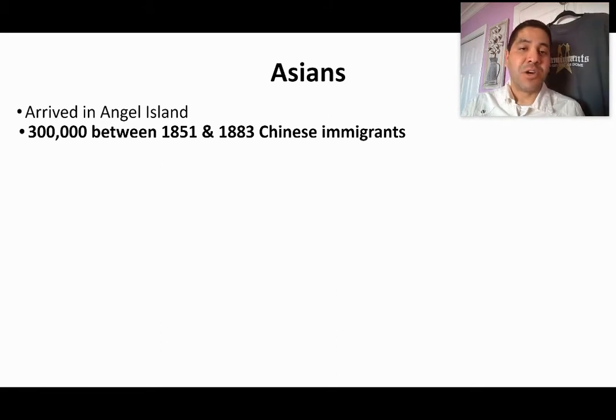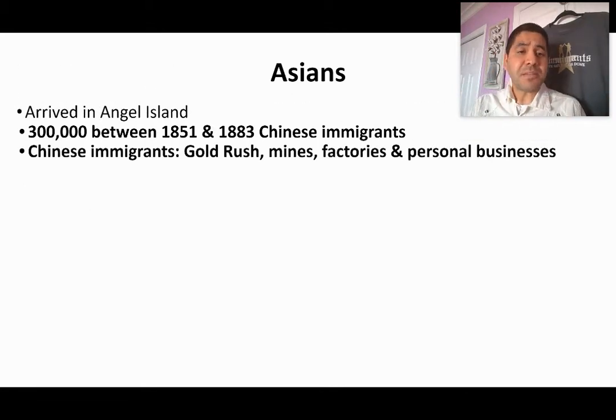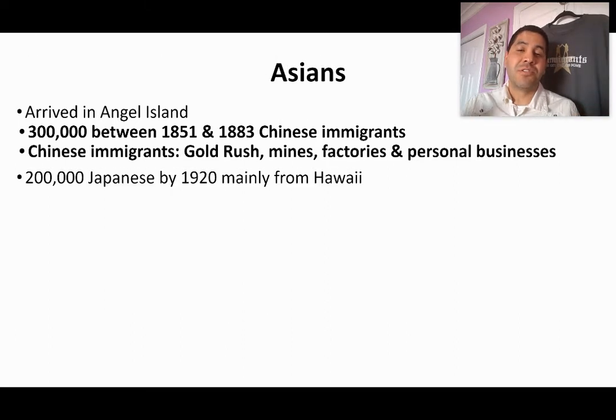Between 1851 and 1883, about 300,000 of them were Chinese immigrants, which was a very low amount compared to the Europeans that we talked about before. The Chinese immigrants were coming mainly because of the gold rush. They worked in mines and factories, and they established their own personal businesses because a lot of times they were denied certain loans, or they were denied jobs in certain locations, or they were being persecuted in certain jobs as well. So they started their own business, and for the most part, they did pretty well.